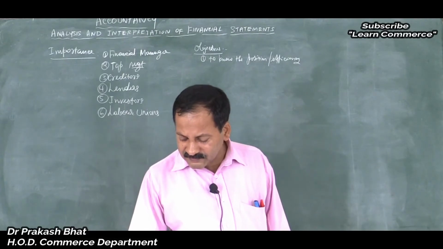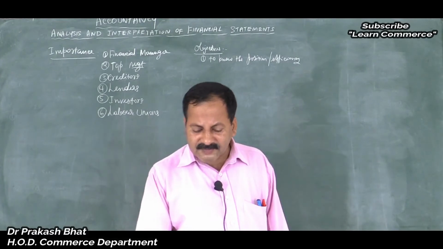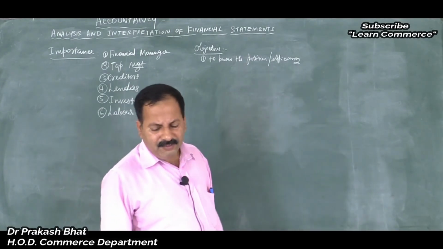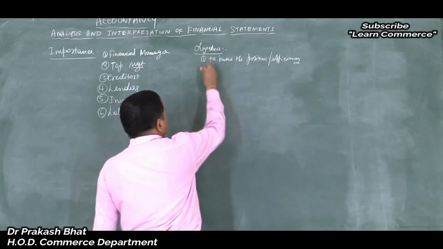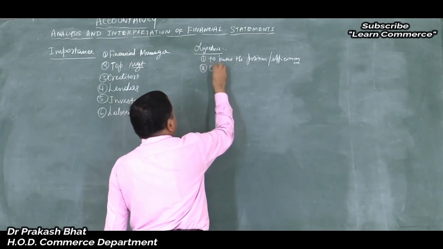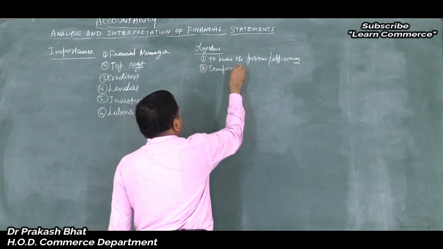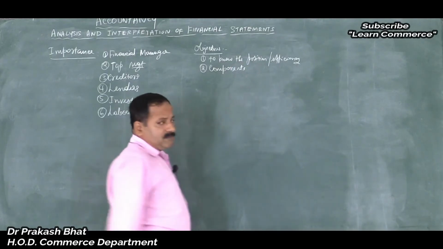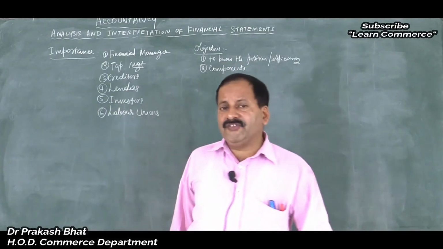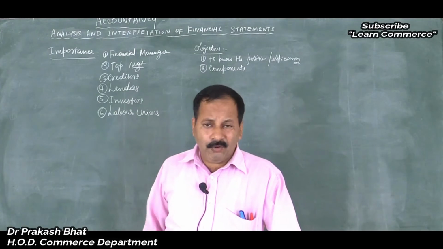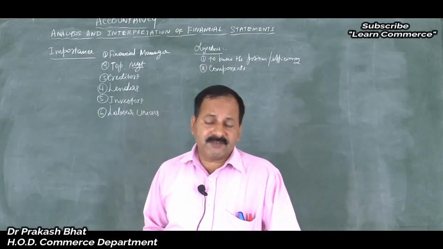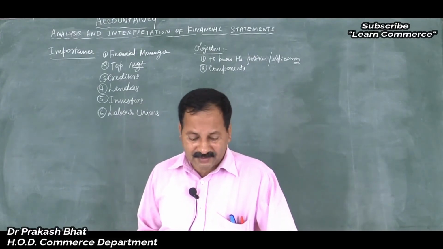Second one is the relative importance of different components of the financial position of the firm. To know the different components, like sales, or fixed assets, or reserves and surplus, how much is there in the business, we can know individually. Each of the items can be known individually through the financial statement. So, financial statement analysis is done.